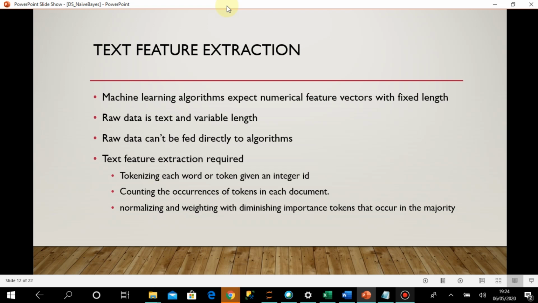So we have to do some conversion, some transformation on the data, so that it can be fed to the machine learning algorithm. That technique is text feature extraction. We need text feature extraction to be executed in three major steps. The first step is called tokenizing.